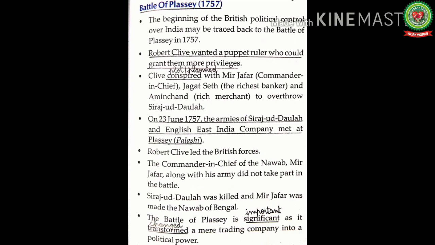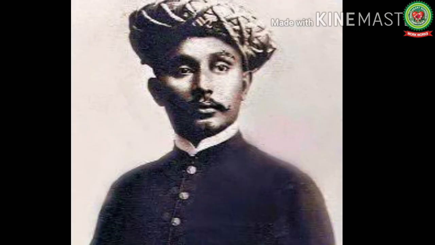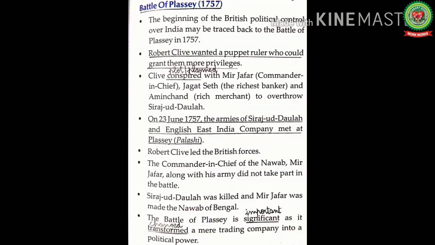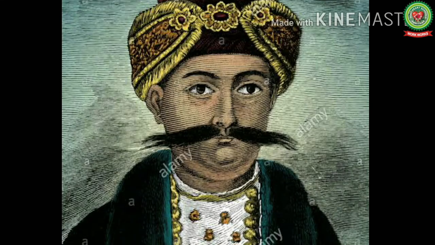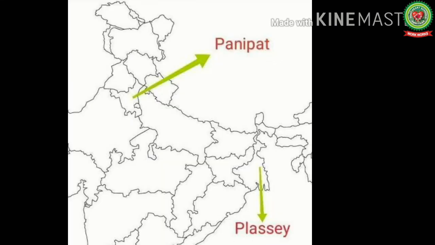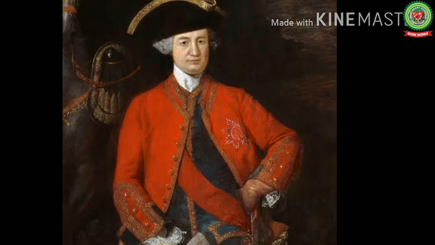So Clive conspired with Mir Jafar, commander in chief, Jagat Seth, the richest banker, and Amin Chand, the rich merchant, to overthrow Siraj-ud-Daulah. Means Robert Clive plotted against Siraj-ud-Daulah as the company didn't want Siraj-ud-Daulah to be the Nawab of Bengal. So on 23rd June 1757, the armies of Siraj-ud-Daulah and the English East India Company met at Plassey. Robert Clive led the British forces.